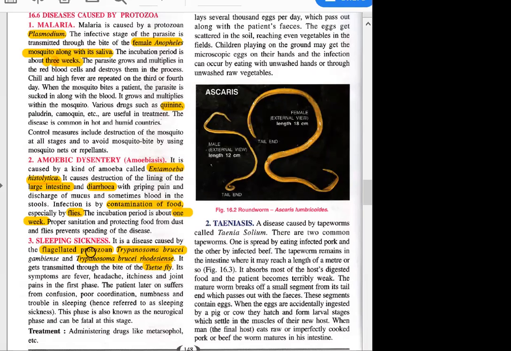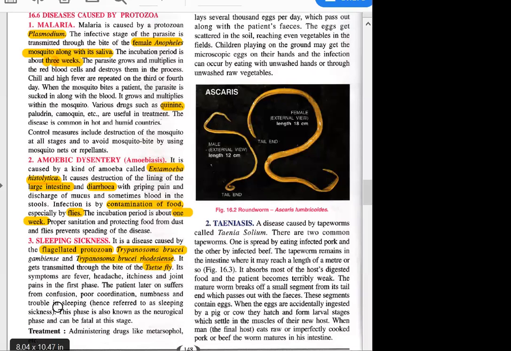Now, what happens in this disease? Usually you get fever, headache, itchiness and joint pain. Okay, this is the first phase. Later, in advanced phases, what happens? There is a coordination problem, numbness, confusion, and trouble in sleeping. And what is numbness? Numbness means you're not having sensation or feeling.